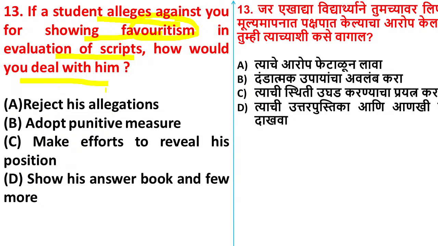Option A, reject his allegations. The teacher is going to ignore him. Option B, adopt punitive measures. Option C, make efforts to reveal his position. Option D, show his answer book and so on. Yes, which is the right answer here? Yes, you can comment. Just go through the options.